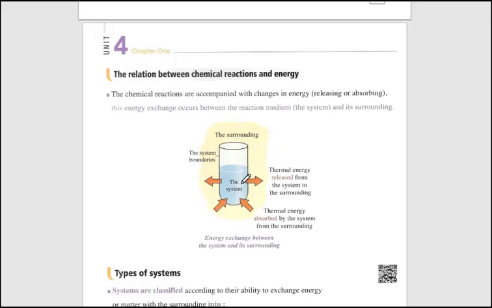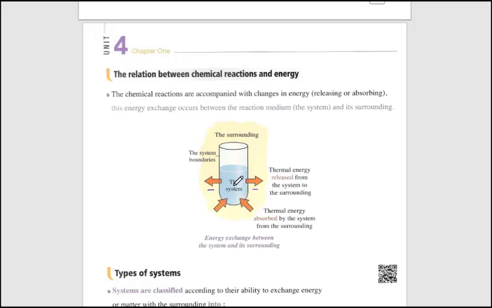So in the first case, in some reactions or some physical changes, energy goes from the system to the surrounding, as here, to the surrounding. In this case, before transferring of energy from the system to the surrounding, the temperature of the system at first is high and the temperature of the surrounding is low. So there is a transference of energy from the high temperature to the low temperature.